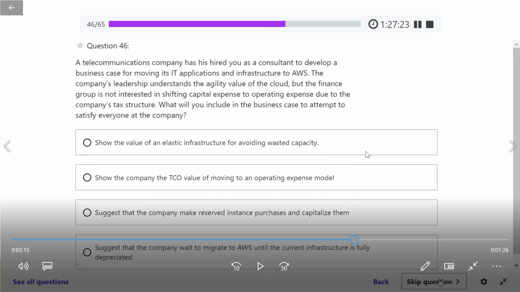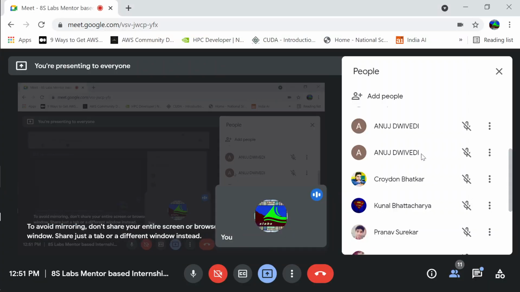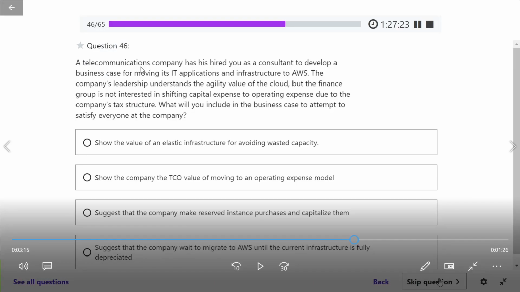Okay. So next question is for Pranav. A telecommunication company has hired you as a consultant to develop a business case for moving its IT application and infrastructure to AWS. The company's leadership understands the agility value of the cloud, but the finance group is not interested in shifting capital expense to operating expense due to the company's tax structure. What will you include in the business case to attempt to satisfy everyone at the company?